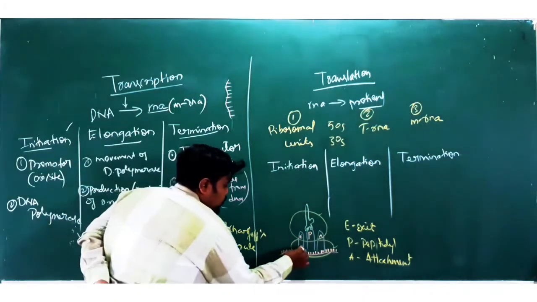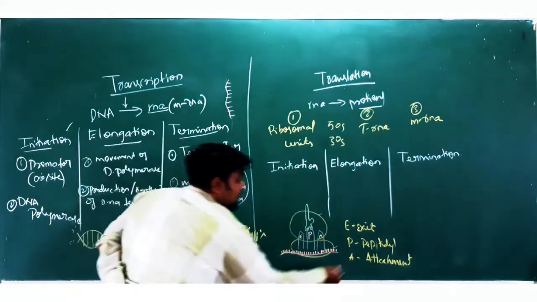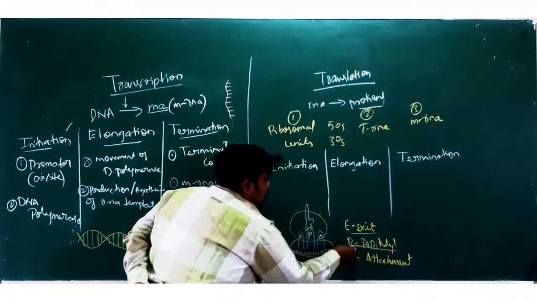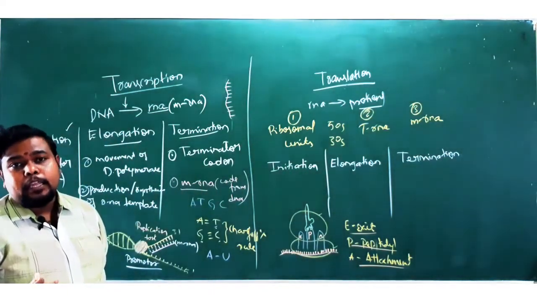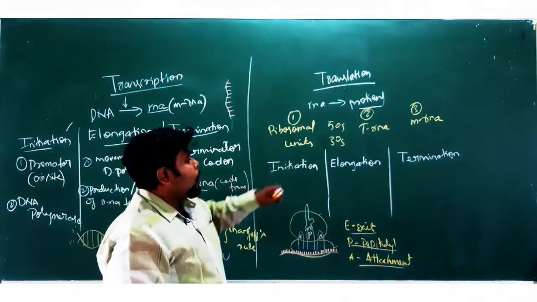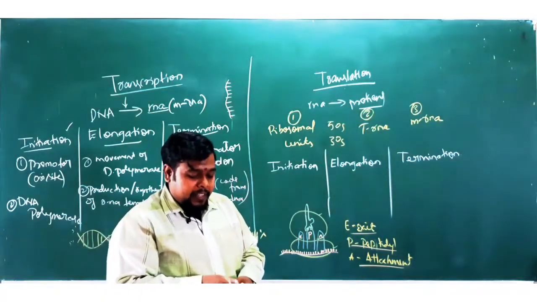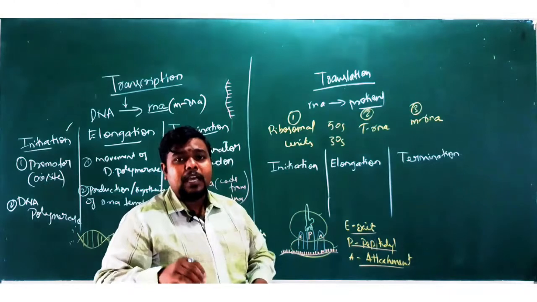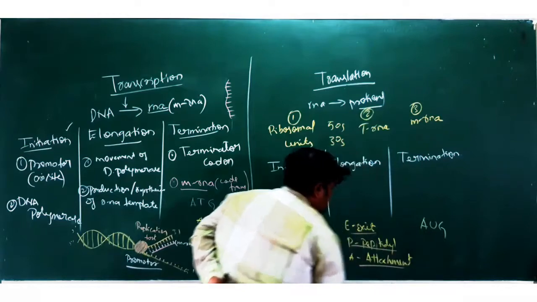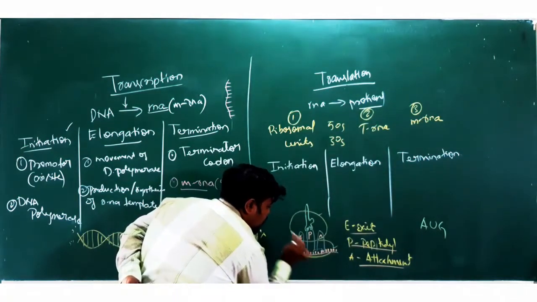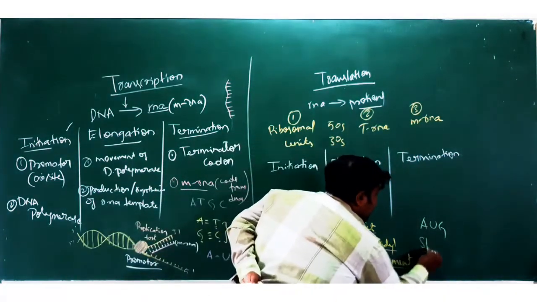And you have got three more sites: a site called E, a site called P, and a site called A. E site is called the exit site, P site is called the peptidyl site, and A site is called the attachment site. These three sites play a very important role. First, about initiation. How will the process of translation initiate here? It initiates with the initiation of a gene called AUG. Whatever nucleotides you find here, if one of them is AUG, this will be called what? Start codon.